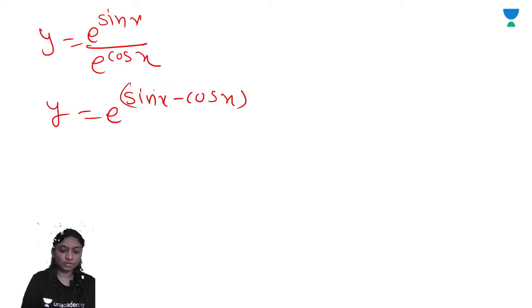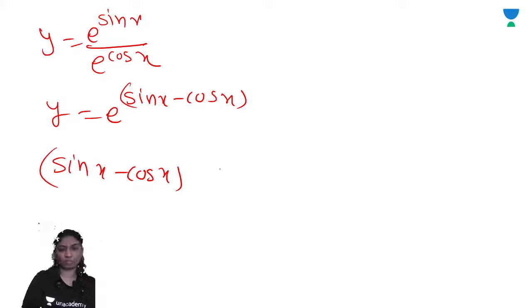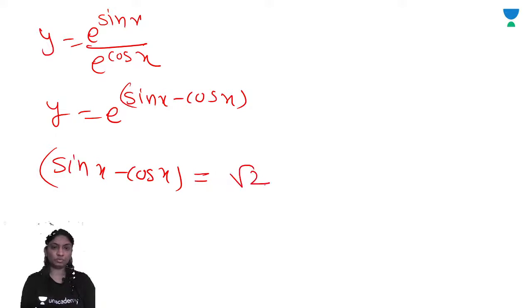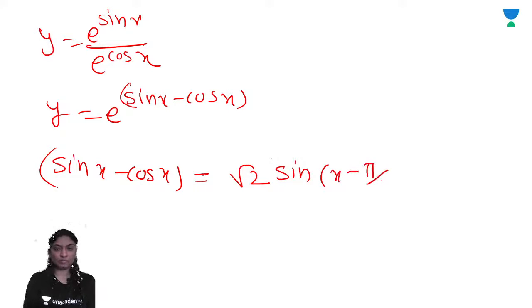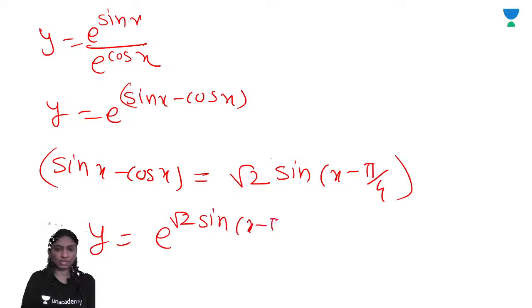Now sin x minus cos x is equal to root 2 sin of x minus pi by 4. So y is equal to e raised to root 2 sin of x minus pi by 4.